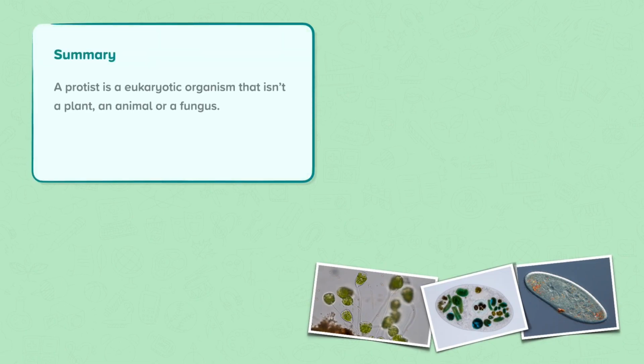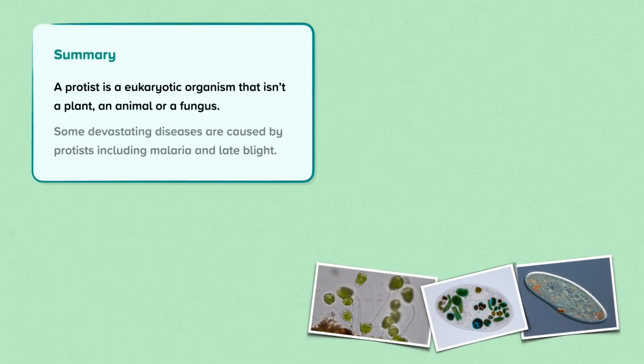In summary, a protist is a eukaryotic organism that isn't a plant, an animal, or a fungus. Some devastating diseases are caused by protists, including malaria and late blight.